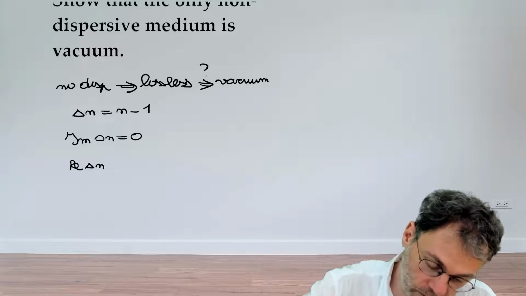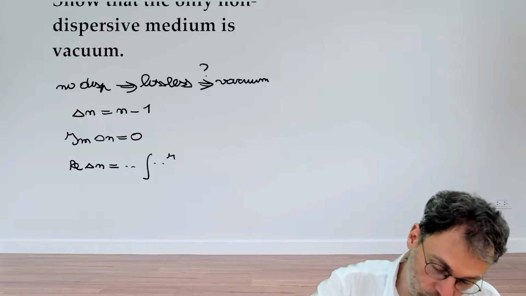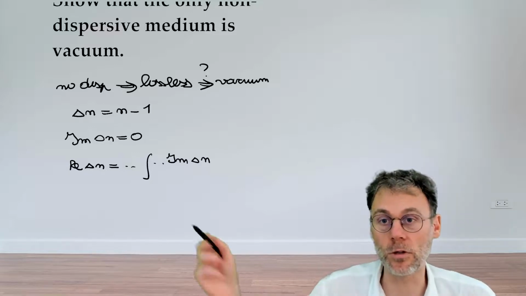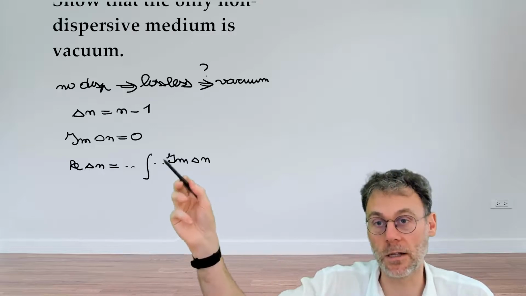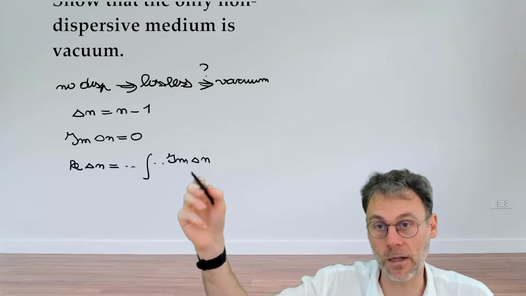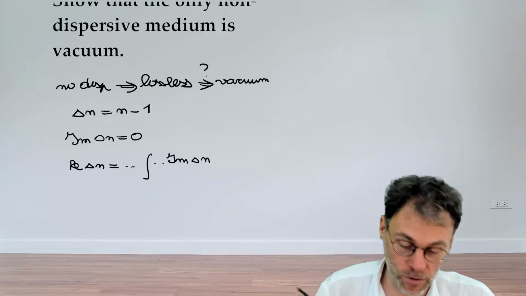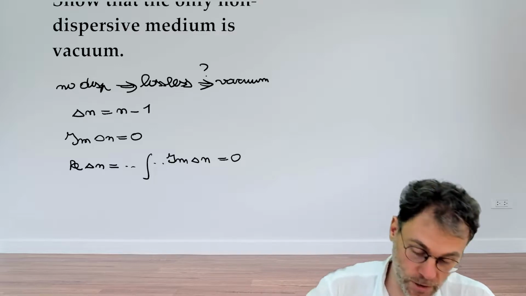So knowing that, we also know that we can use the Kramers-Kronig relationships to calculate the real part of delta n as some sort of scary looking integral which involves the imaginary part of delta n. So it's not really important what the other factors here are, because since the imaginary part of delta n is equal to 0, this whole thing vanishes here. So this also means that the real part of delta n is equal to 0.